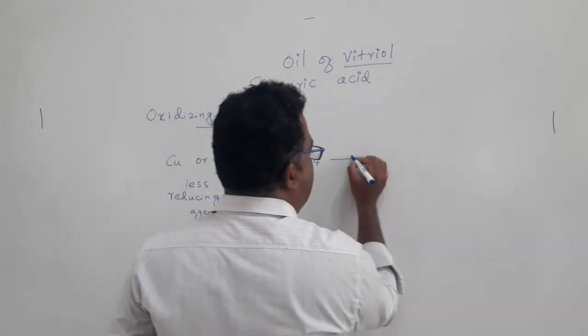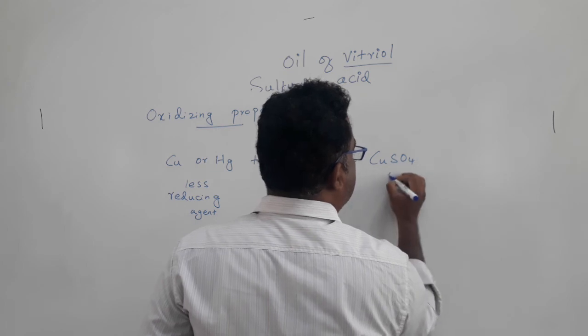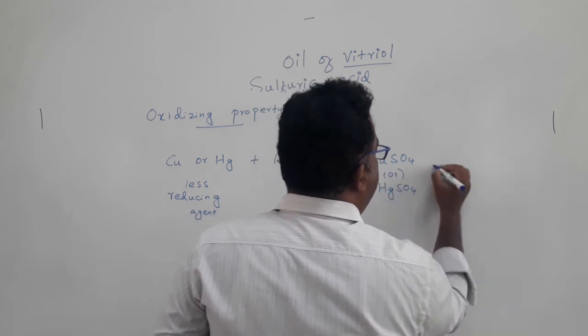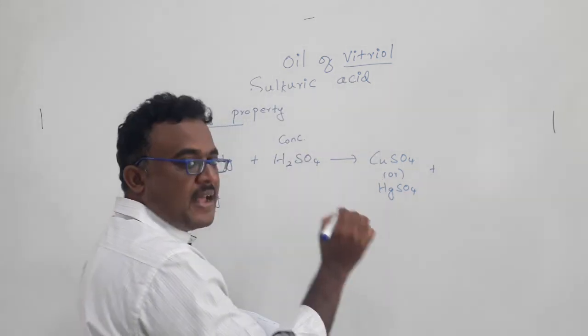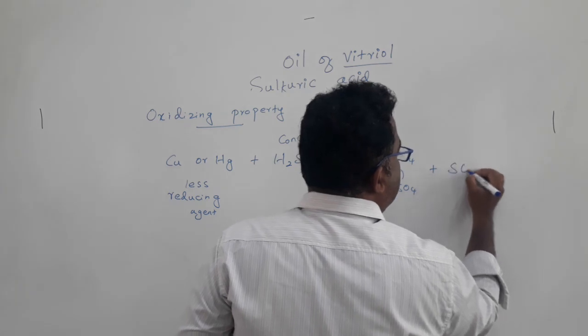Only then the reaction will occur to form, for example, copper sulfate or mercuric sulfate. In this case we will never observe hydrogen gas. Instead of hydrogen gas, we will get SO2.